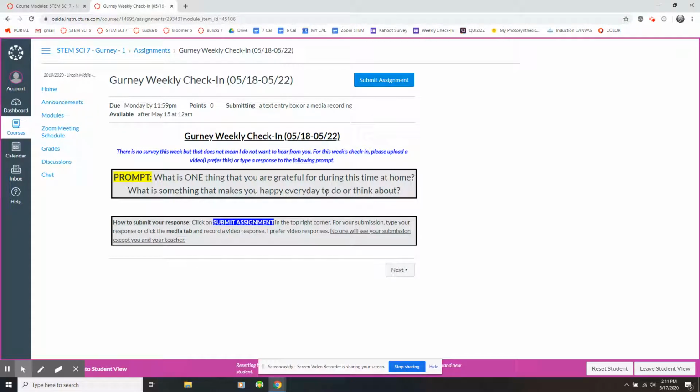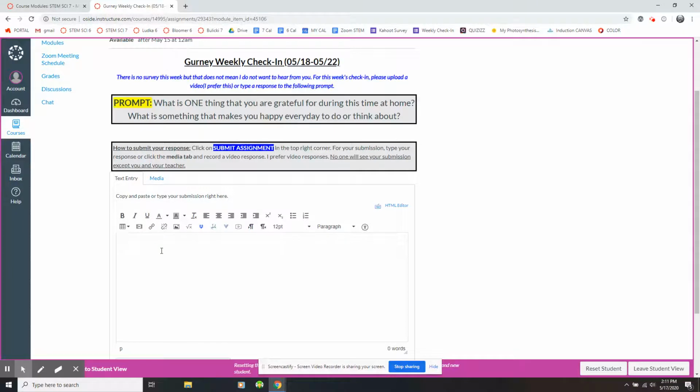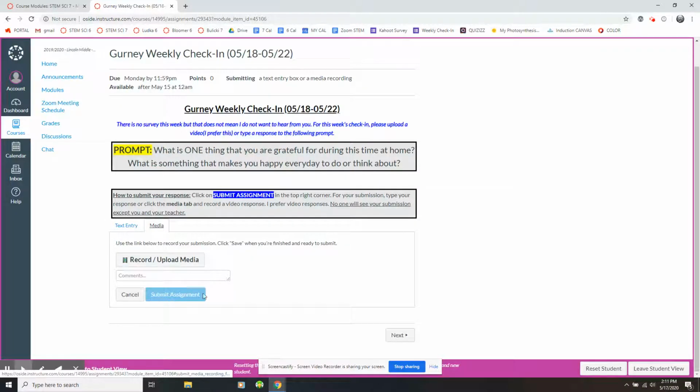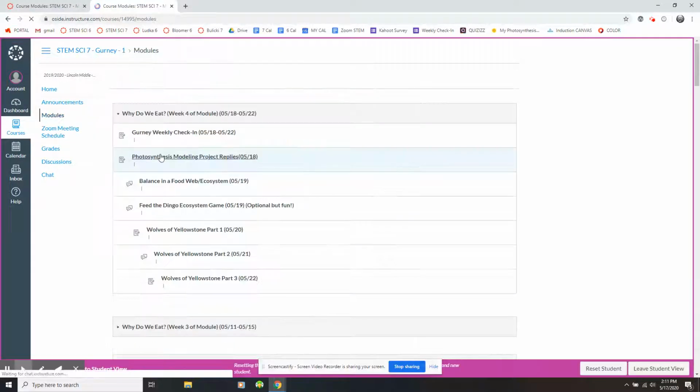To respond to that, instead of a survey, you're just going to click submit, and you will type your response right down here, or you can click media and you can record a video response. I would prefer video responses, but as long as you respond, I am okay with that. Okay, I'm going to go back to modules.